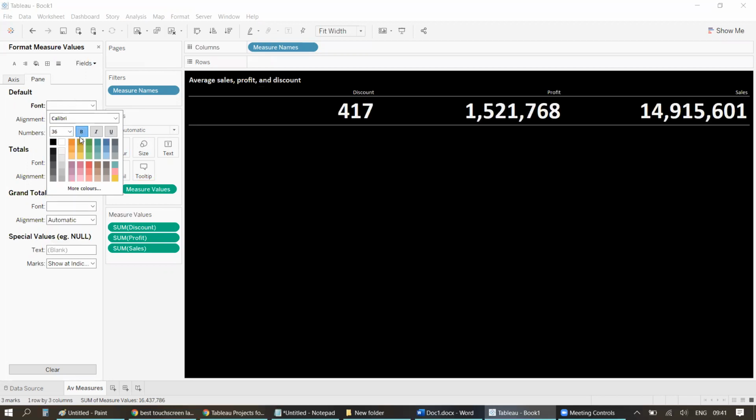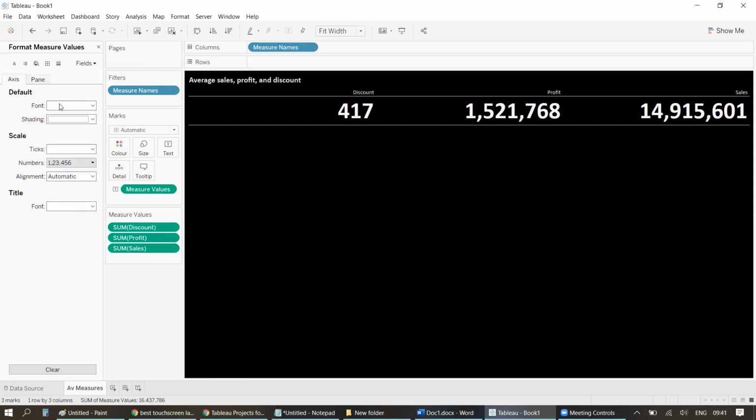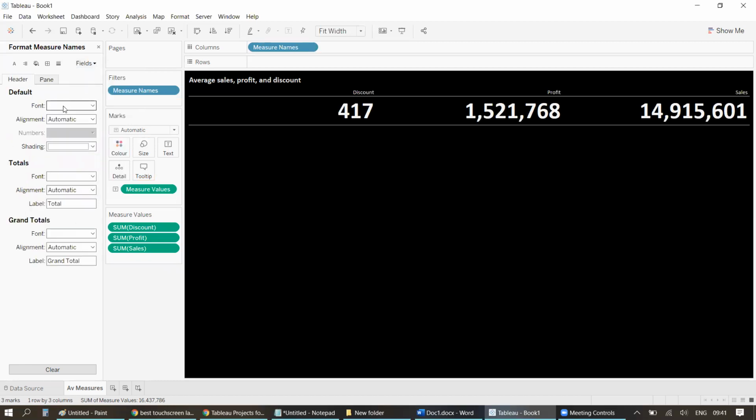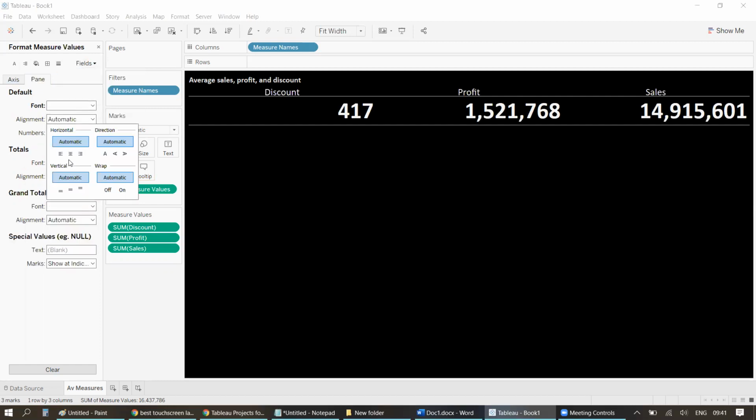Make it bold, kind of. And axis, I'll change to maybe 15. Right? Yeah, looks good. Also, I'll change the alignment to center for both measure names and measure values.